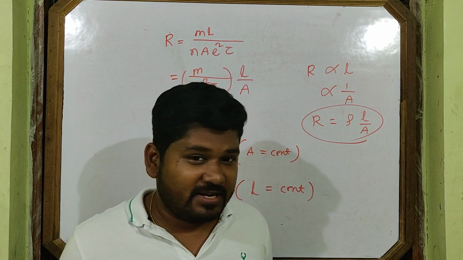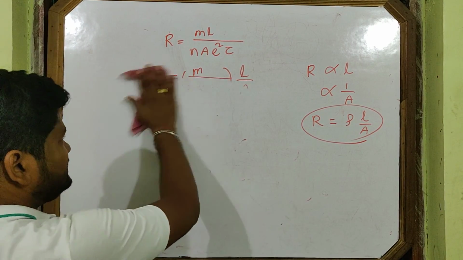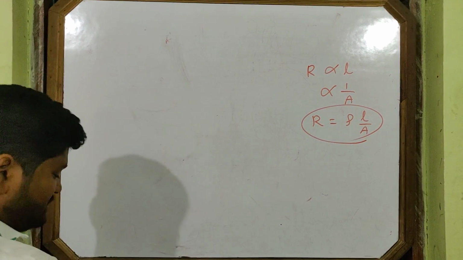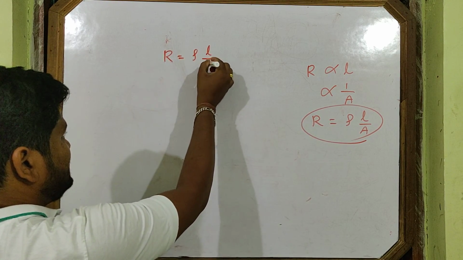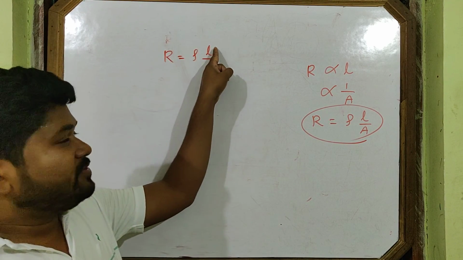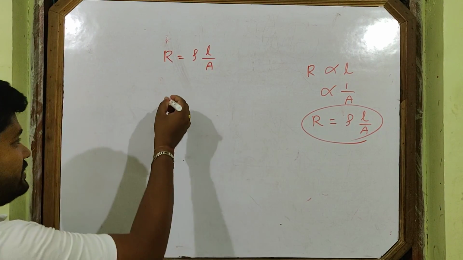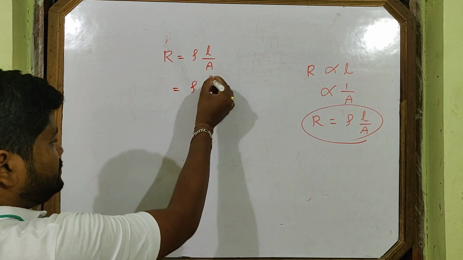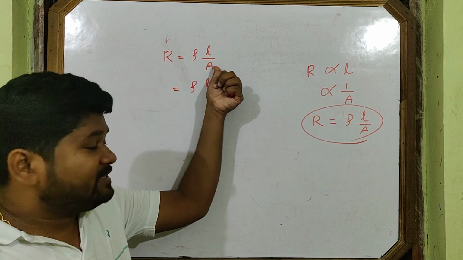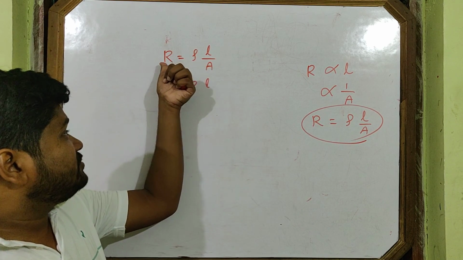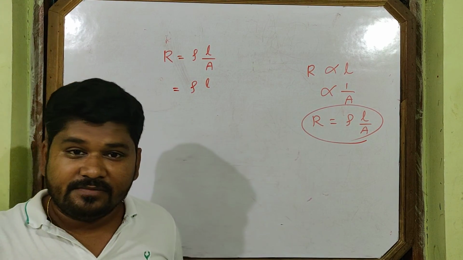If R is not proportional to L, then how does R depend on L? Let's see. R is equal to rho L by A. R is not proportional to L because A is not constant. I told you I stretch the conductor, so both vary. Then how is the relation? A is creating disturbance for you because A is here. As A is not constant, you cannot say R is proportional to L. Let's remove A from here.